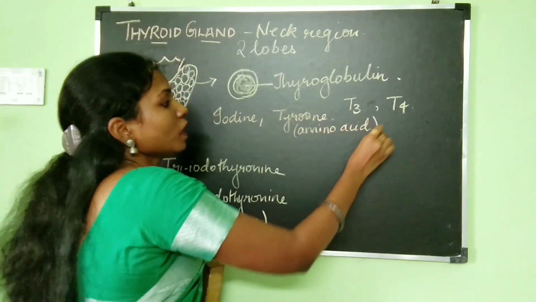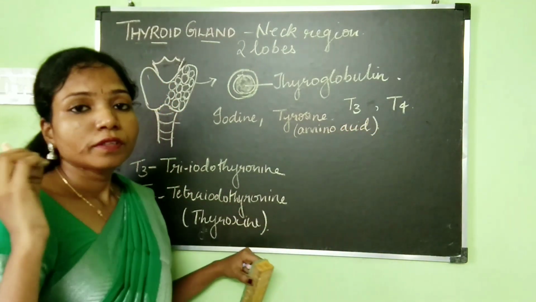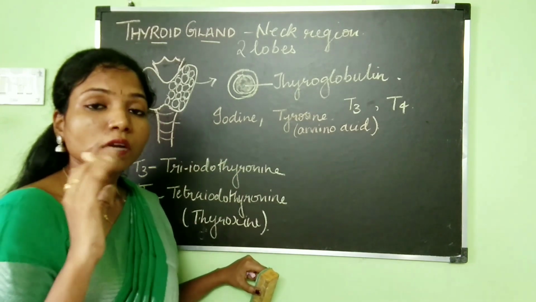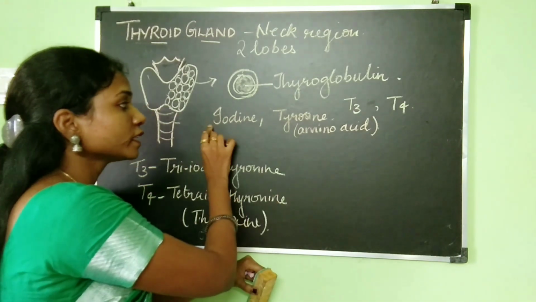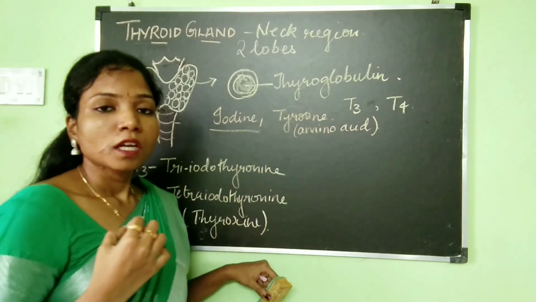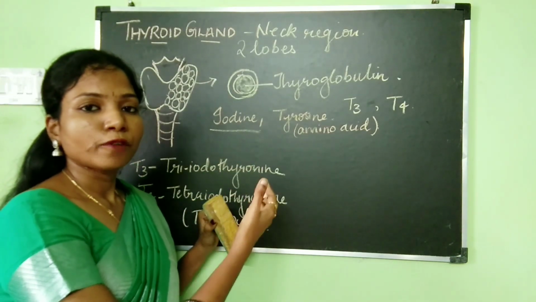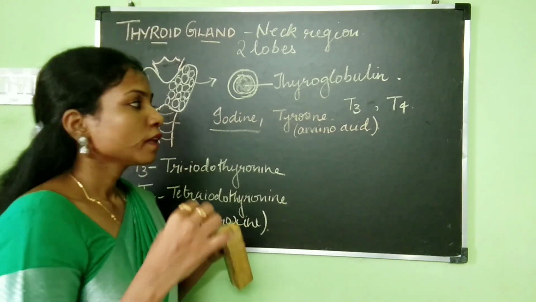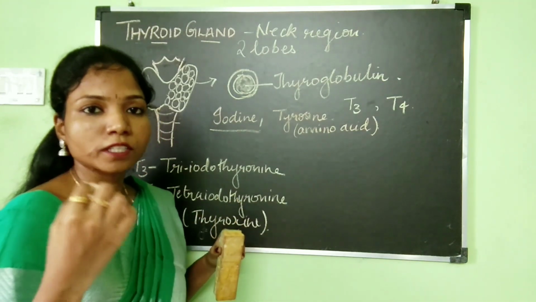The cells of the thyroid gland are the only cells in our entire body which have the ability to absorb iodine. Where do we get this iodine from? We get it from our diet only. That's the reason all of us take iodized salt.